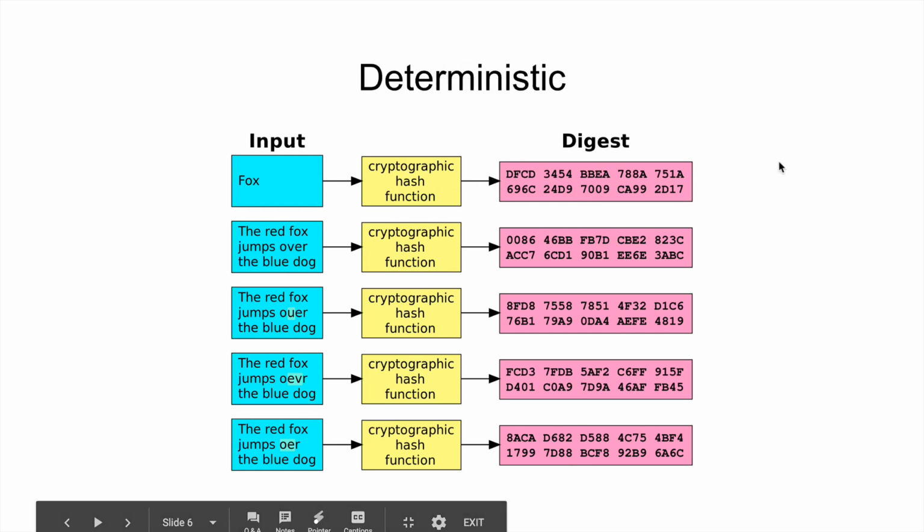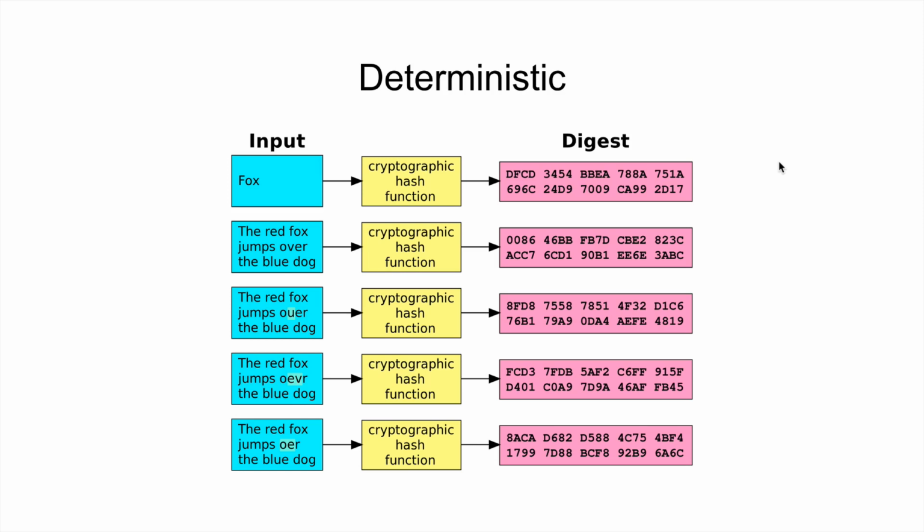It's also deterministic, right? Every time we put the word fox into this cryptographic hashing function, we get the same digest. That makes these hashing functions reliable. Every time fox goes in, the same digest comes out. So we know this function is going to work the same way every single time.